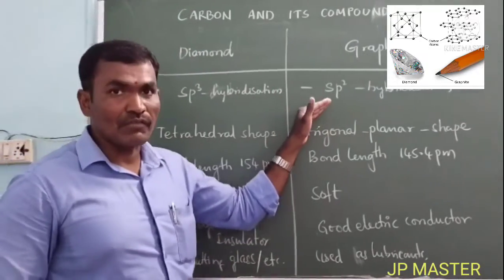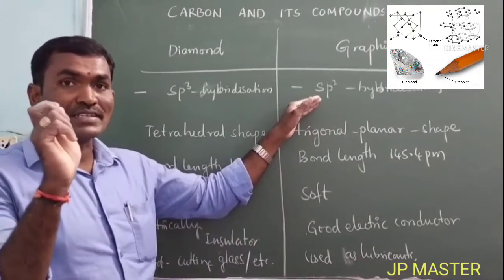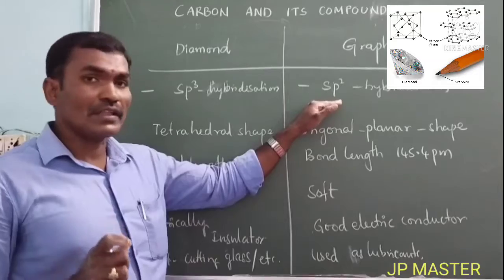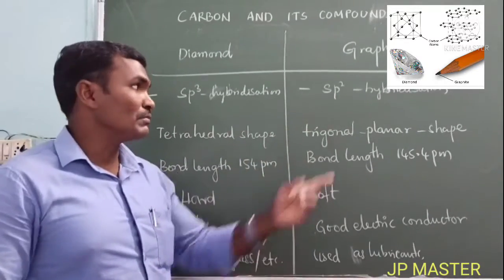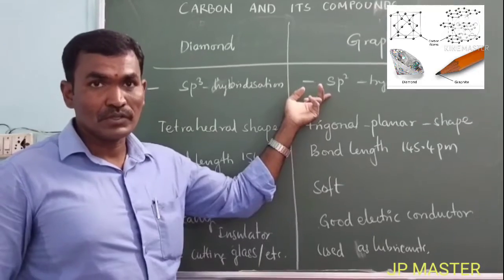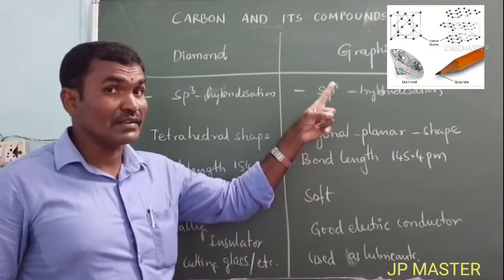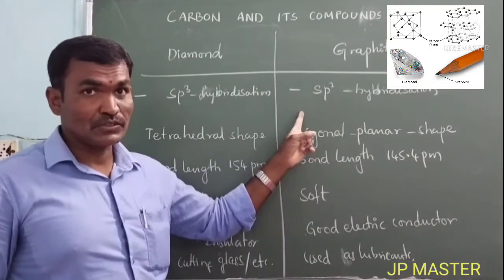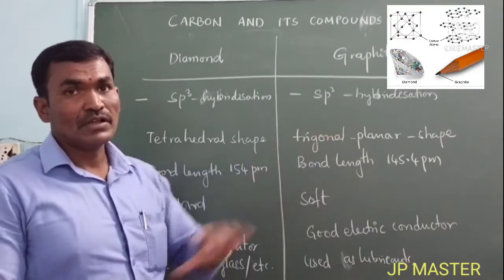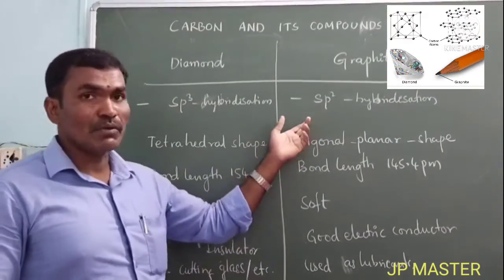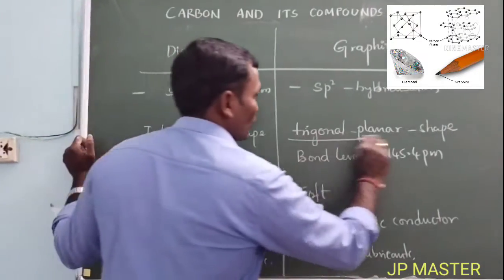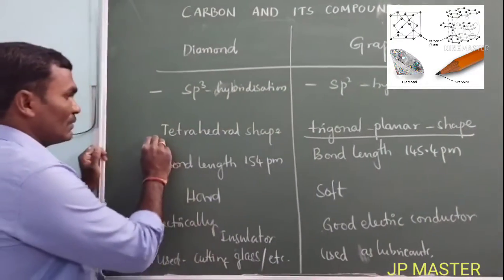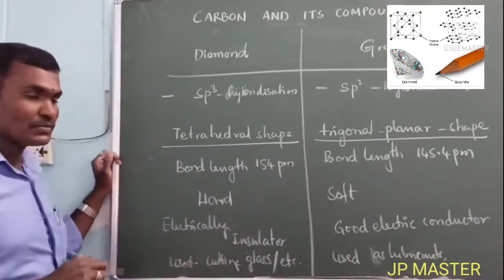In the case of graphite, graphite is also known as pencil lead. Here also there are carbon atoms, but every carbon atom is sp2 hybridized, in which one p orbital does not undergo hybridization. So that is why it is a weak bond. Due to the weak bond, it is very soft in nature. This is the trigonal planar shape, whereas diamond is a tetrahedral shape.